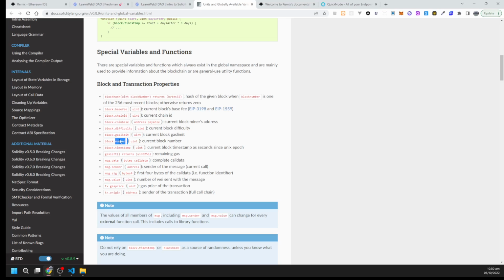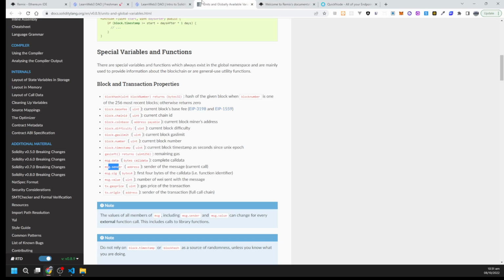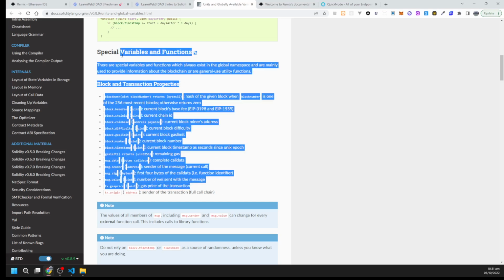So these are the global variables that we get inside the code, and we can use them to fetch the sender information and the block information that we will use in later sections. Do read about them here in detail.